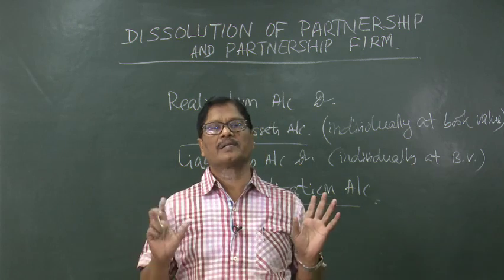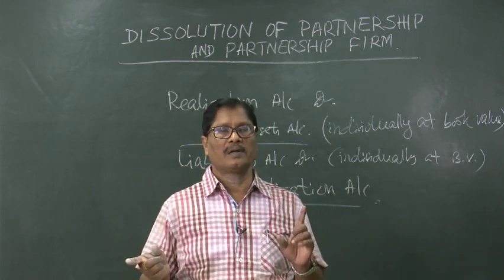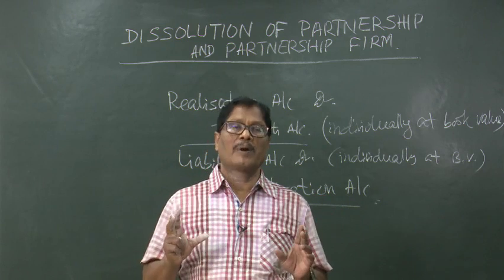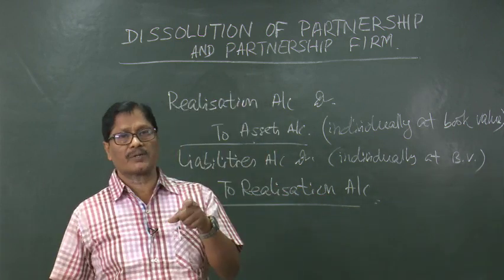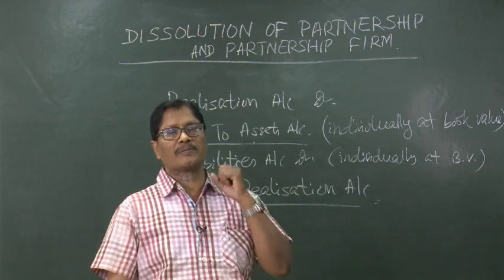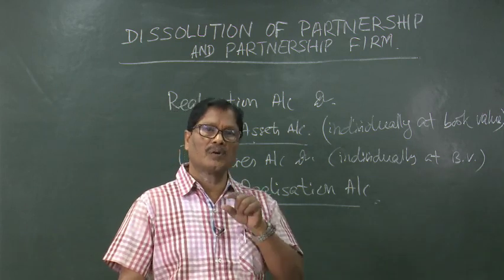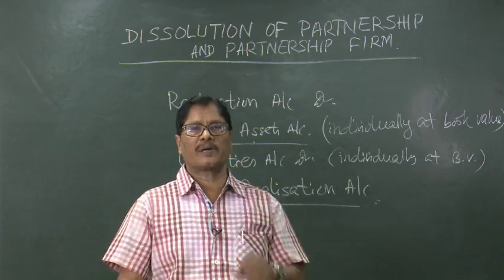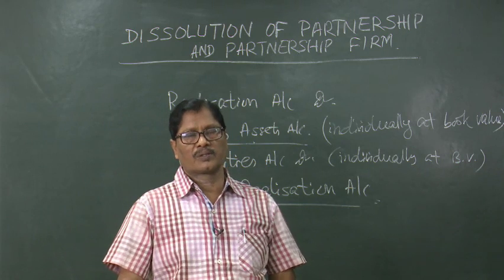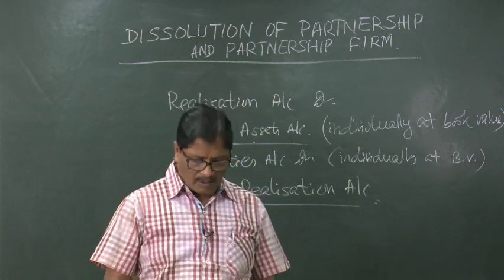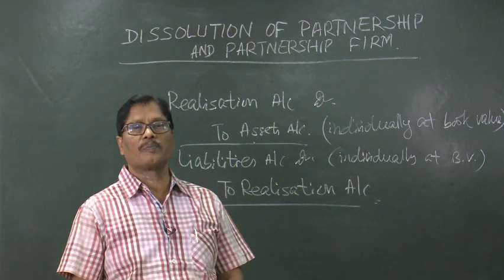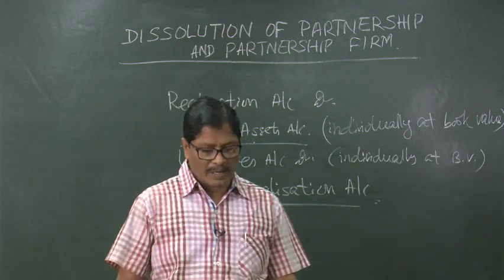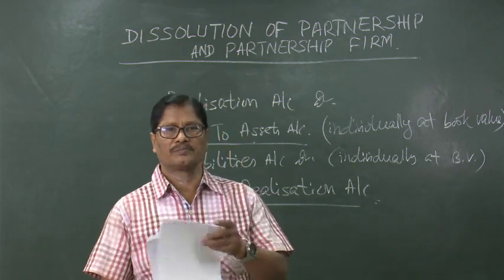We will not pass any other entry if it is for the entire sum. But if they take 60,000 and in addition pay another 5,000 rupees in cash, we will be passing only one entry, that is only for the cash 5,000. That will be just bank account debited to realization account for the difference, but not for the remaining amount.